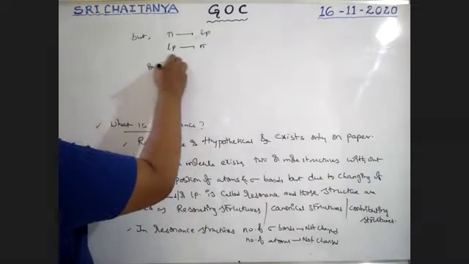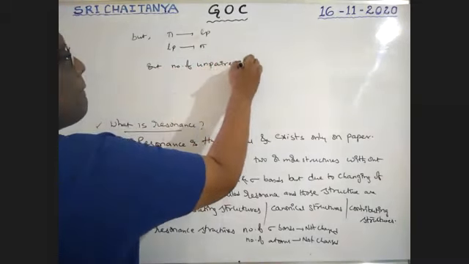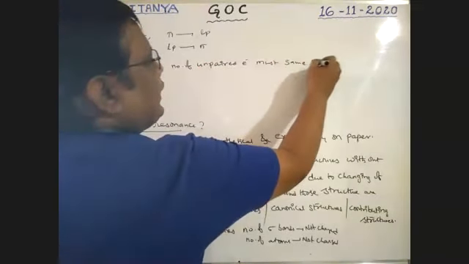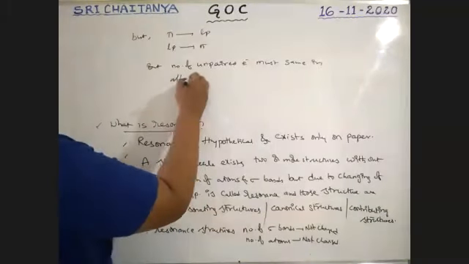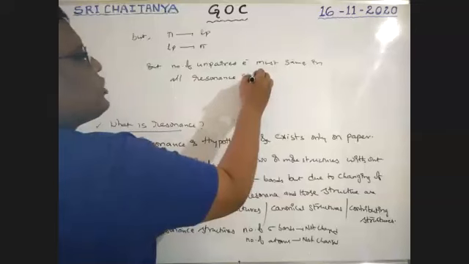But the number of unpaired electrons must be the same in all resonance structures.